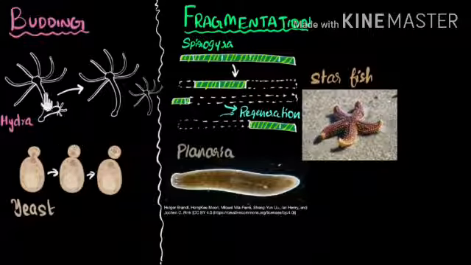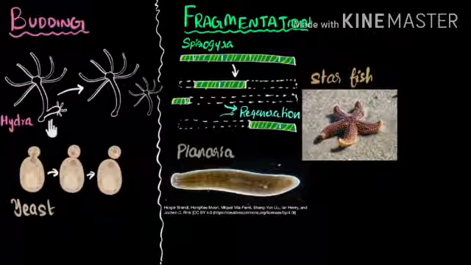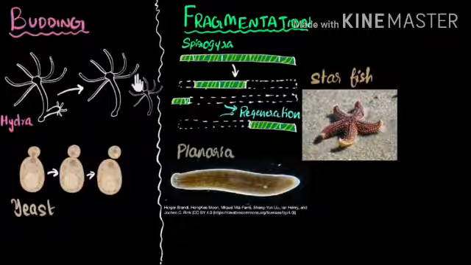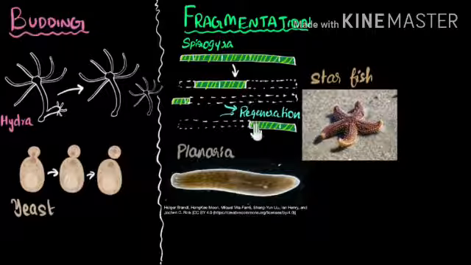Like this hydra, in hydra also, if this part or bud is detached, what will it do? It will grow into a new individual. But what will happen? Hydra itself does not do this. If you chop it, it will grow, but it does not do it by itself. So in the case of hydra, it is not called reproduction.